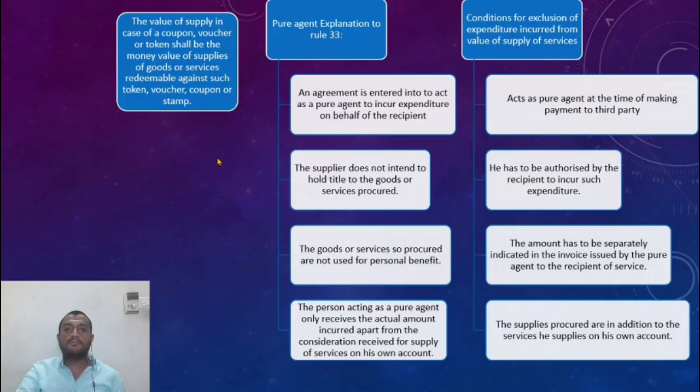A pure agent is a person who enters into an agreement as a pure agent to incur expenditure on his behalf. The supplier does not intend to hold title to the goods or services procured. The goods or services procured are not used for the personal benefit. The person acting as pure agent only receives the actual amount. So the conditions are 4 things that need to be satisfied.